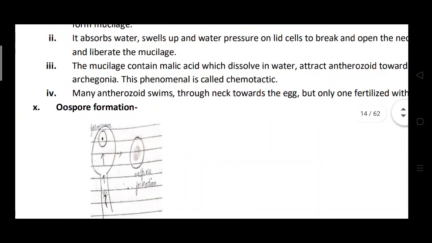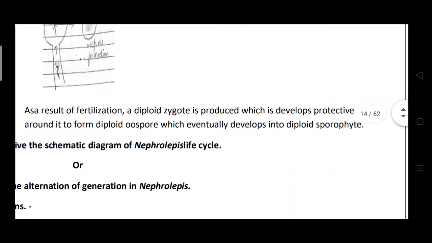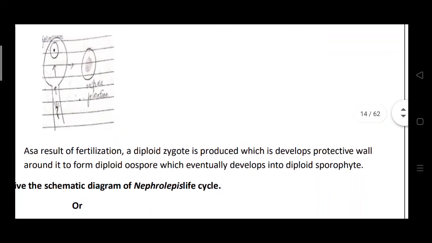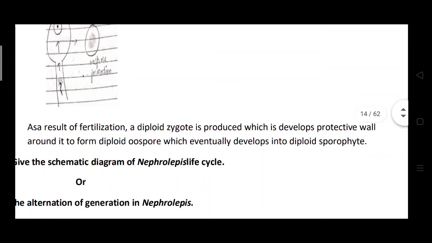The oospore is the body developed after the fertilization of the anthrozoid and egg cell. It is a diploid zygote, which develops a protective wall around it to form the diploid oospore, which eventually develops into the diploid sporophyte.